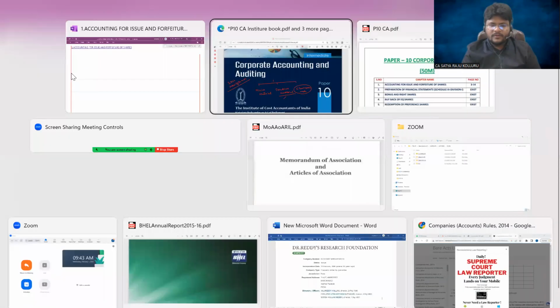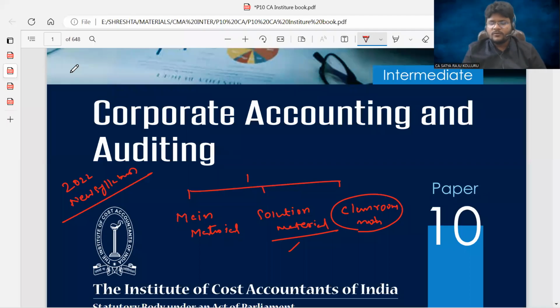Sir, apart from these three resources, shall we follow any other resources? Just believe me, guys, for developing this material, a lot of effort was taken by me. So this material is ultimate for your exams. Without fail, if you listen to all the lectures, as well as follow the materials given by us, it is more than enough to crack the examination with flying colors. Is it okay, guys? Fine.